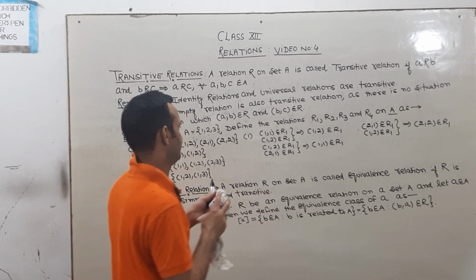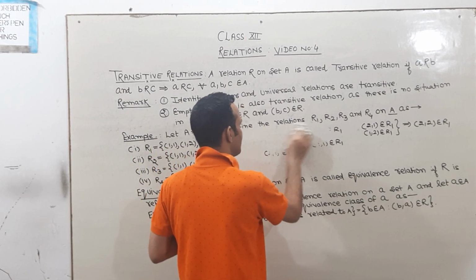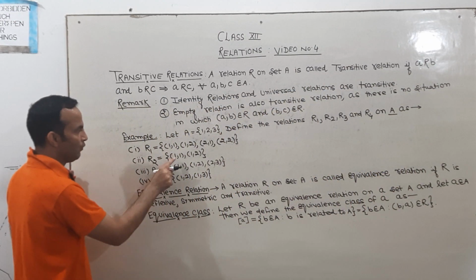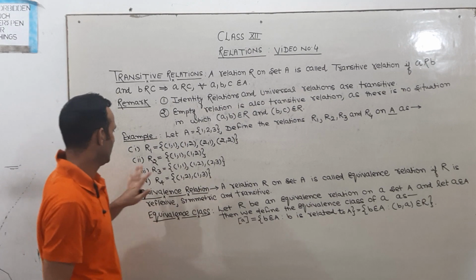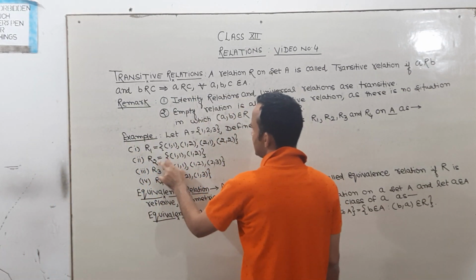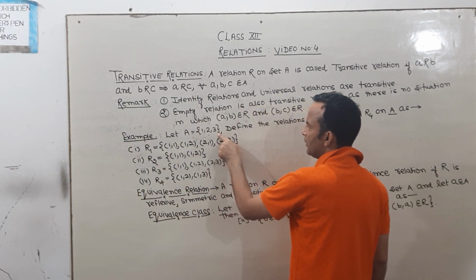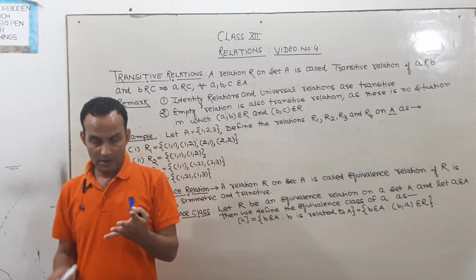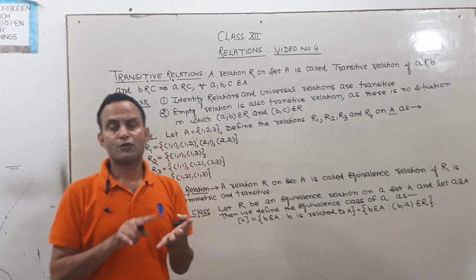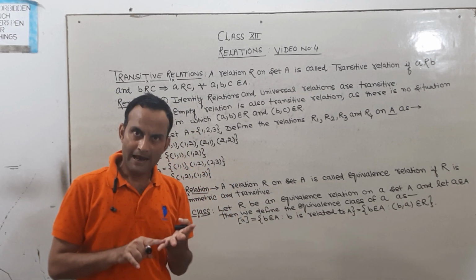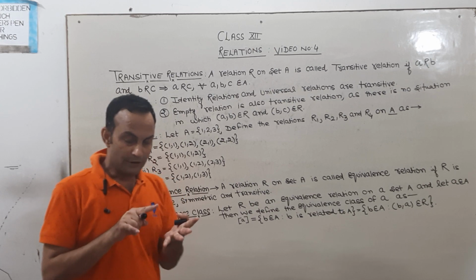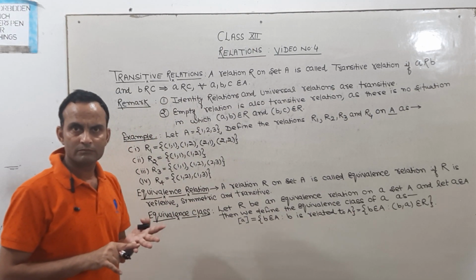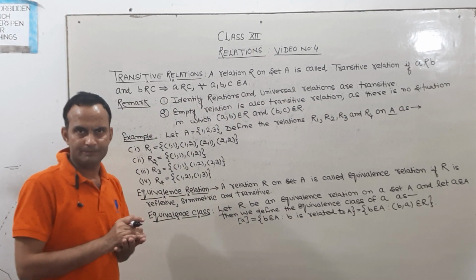Now the next part of this problem. Relation number 2 on set A = {1, 2, 3}: we have to check whether it is a transitive relation or not. Dear students, please keep in mind that the universal relation and the identity relation are transitive relations.